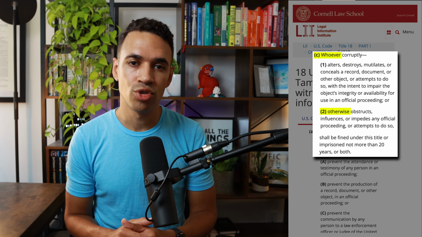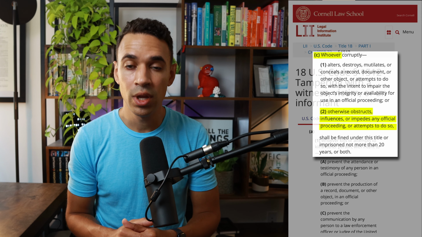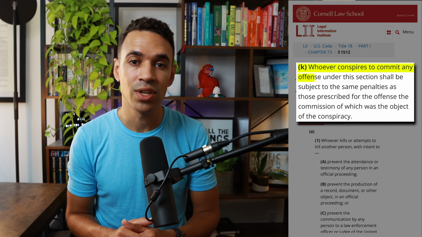The first is defined in the legal code as, quote, "whoever corruptly otherwise obstructs, influences, or impedes any official proceeding or attempts to do so," end quote, and the second is defined in the legal code as, quote, "whoever conspires to commit any offense under this section," end quote. Essentially, the latter is the crime of conspiring with others to do the former.